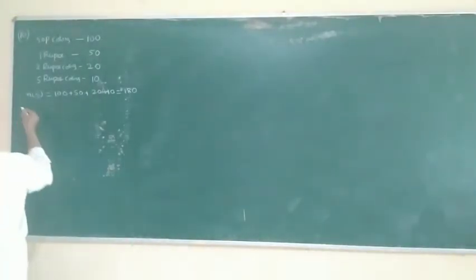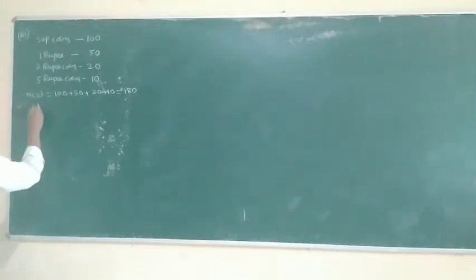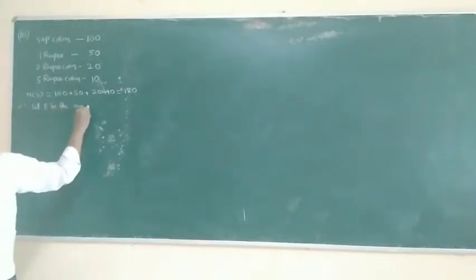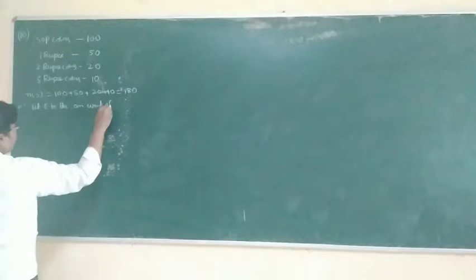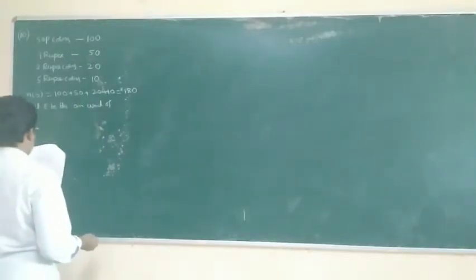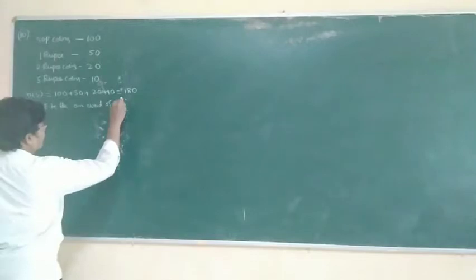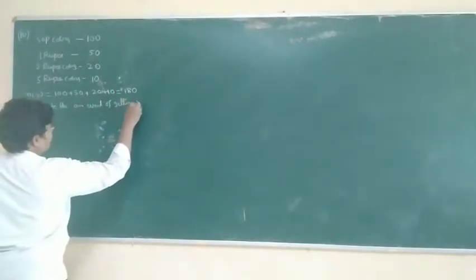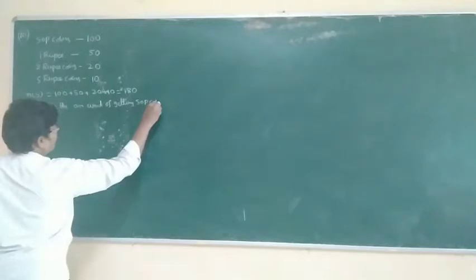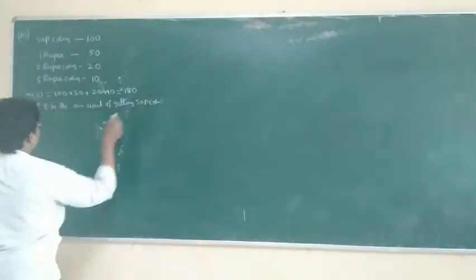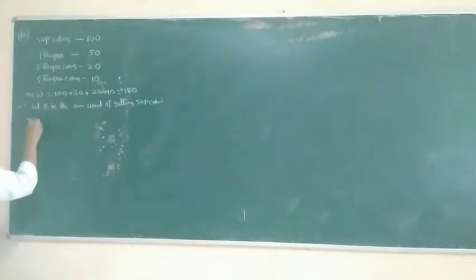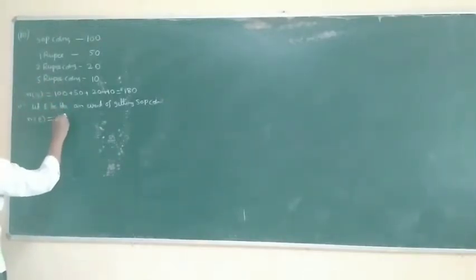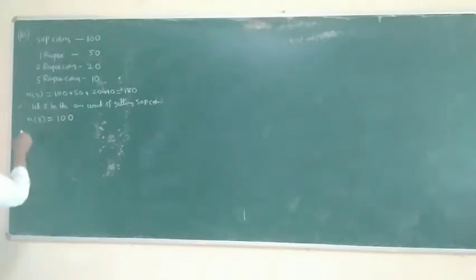So first of all, the first bit: let E be an event of getting a 50 paisa coin. So what is n of E? Number of 50 paisa coins. How many 50 paisa coins? 100.